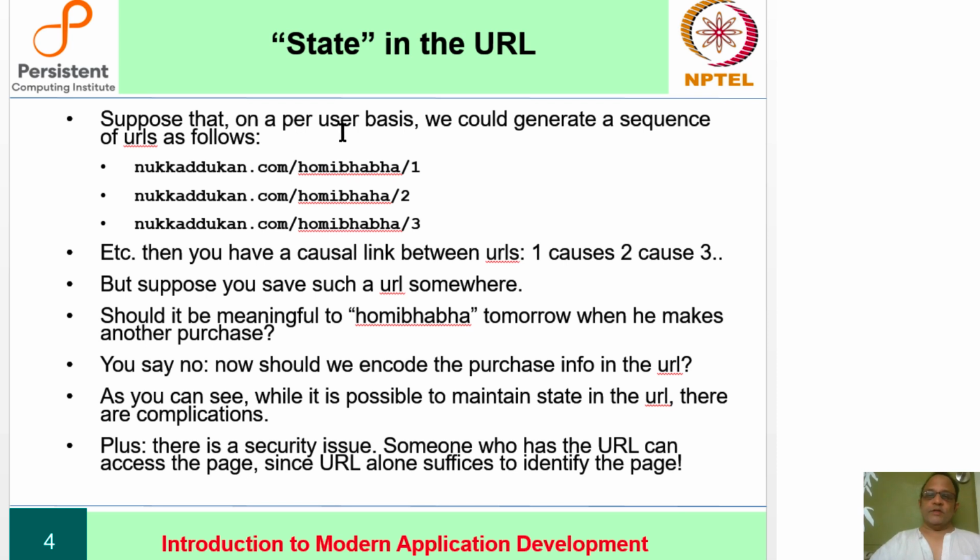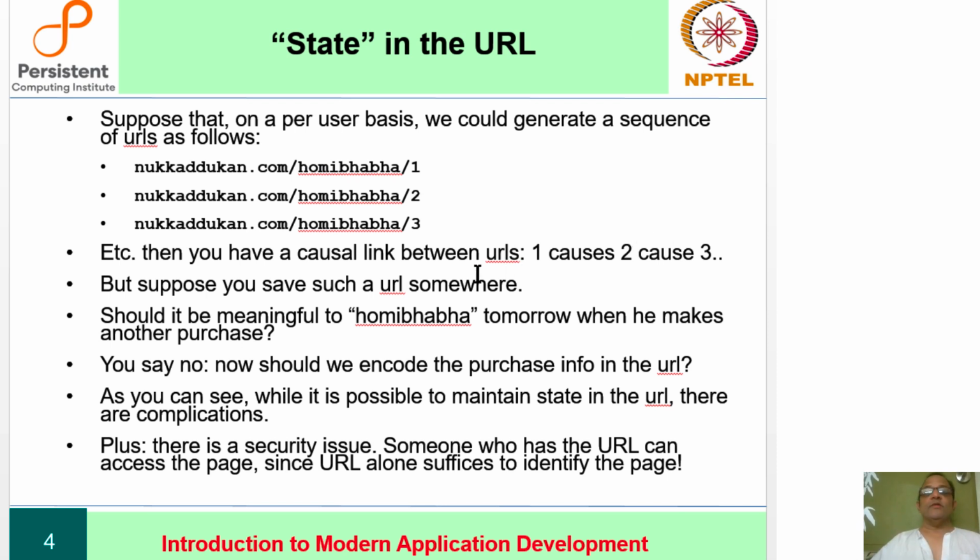Suppose that on a per user basis, right, one way to build state, so to speak, would be to change the structure of the URLs themselves. So you have your corner shop, and it creates URLs like this for a customer called Homi Baba, and they produce a sequence of URLs 1, 2, 3, 4, etc. Then you can say that as far as the server of this Nukkad Dukan knows, you have created a causal link. 1 causes 2 causes 3, etc.